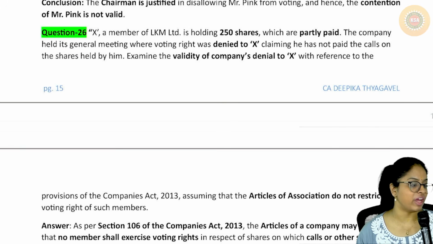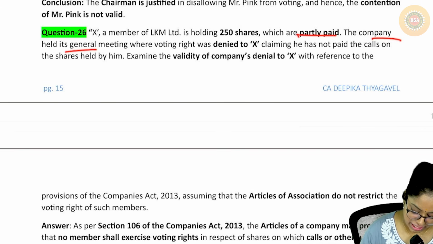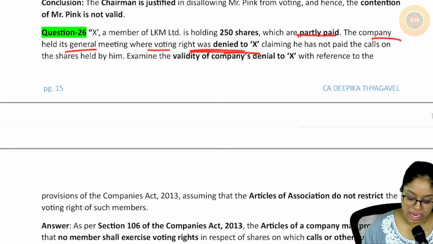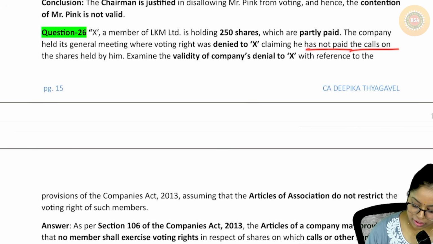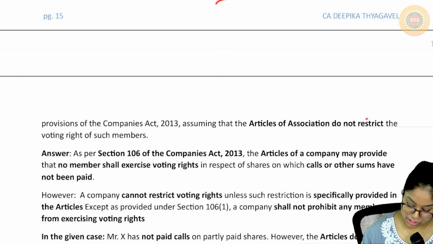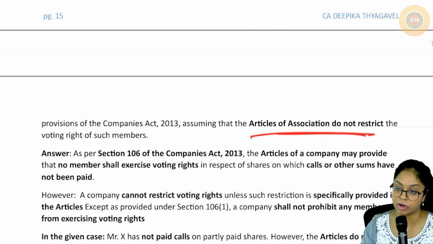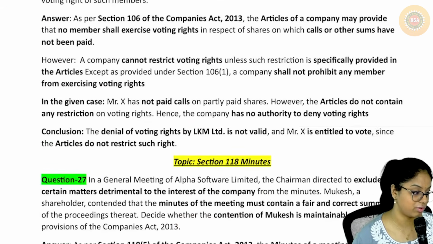Okay, then next. X, a member of LKM, is holding 250 shares which are partly paid. The company held its general meeting where voting right was denied to X, claiming he has not paid the calls on the shares held by him. Examine the validity, assuming that the articles do not restrict. If the articles don't say anything, can he vote now? Yes, he can vote. Okay.